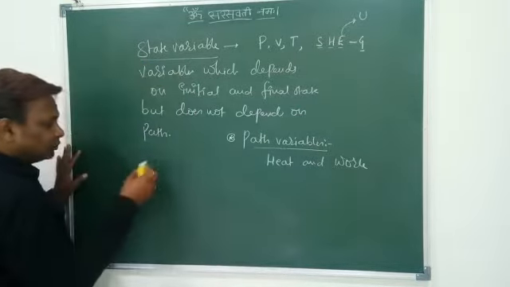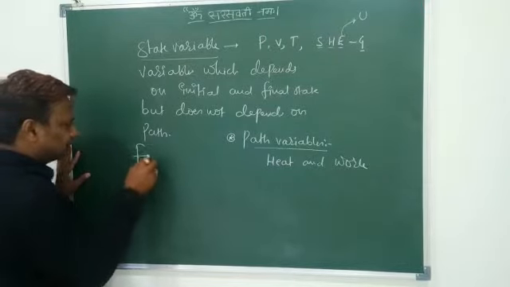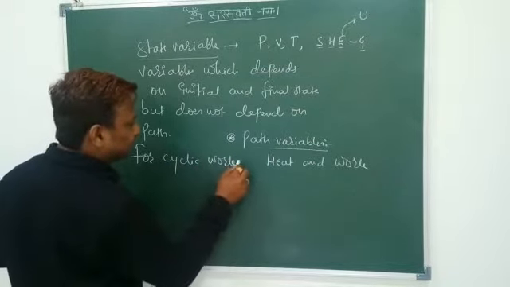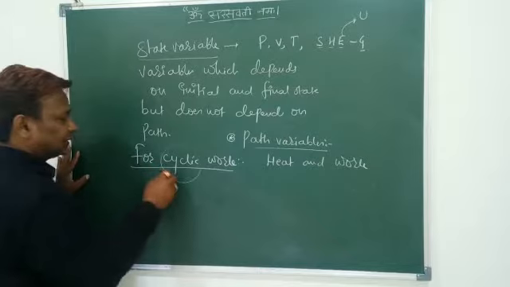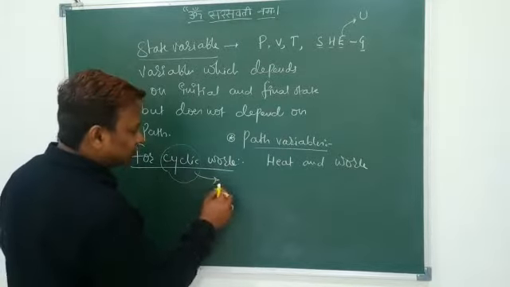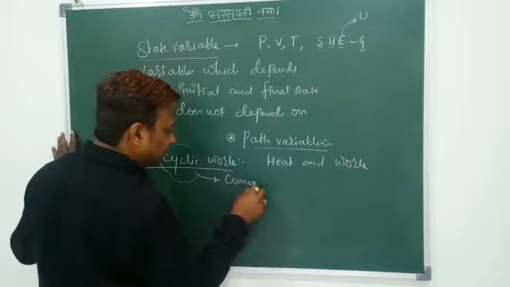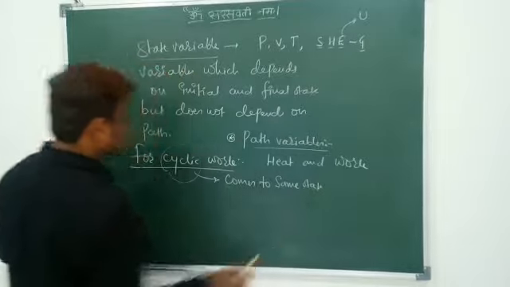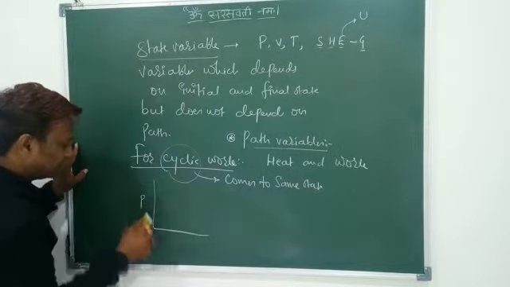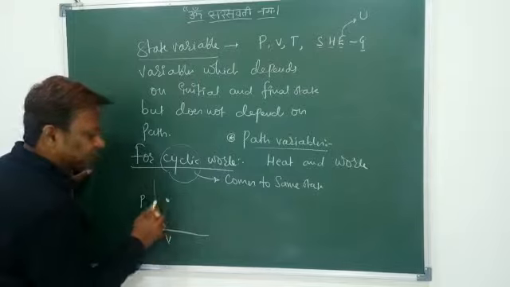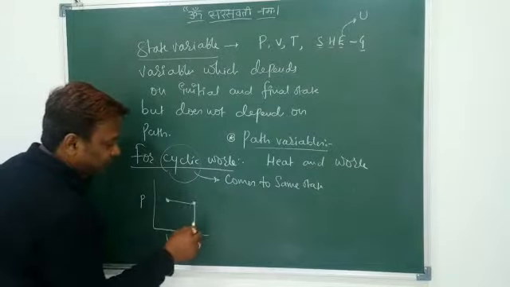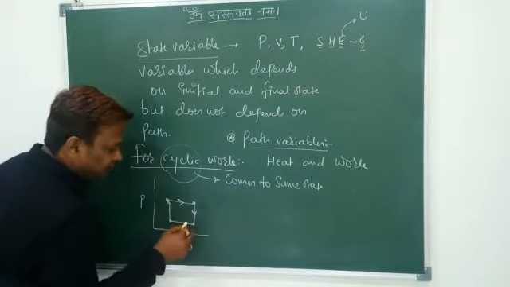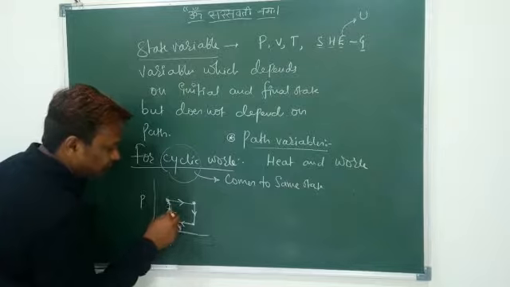For this I want to show you one example. Let us consider a cyclic process. What is meant by a cyclic process? A cyclic process means it comes back to the same state. Let us say, pressure against volume. I started from this point, went to here, then here, then came back and reached the same state again.